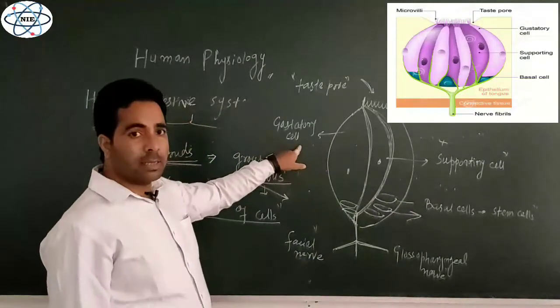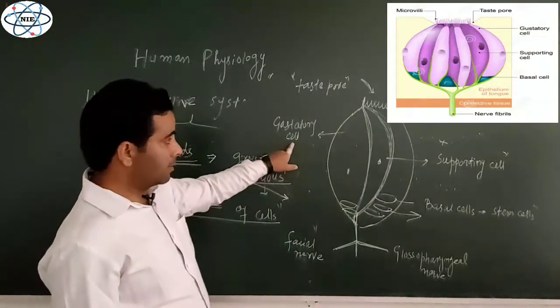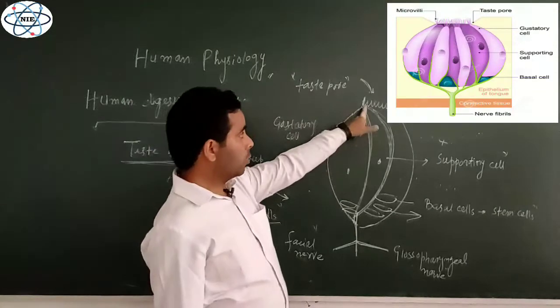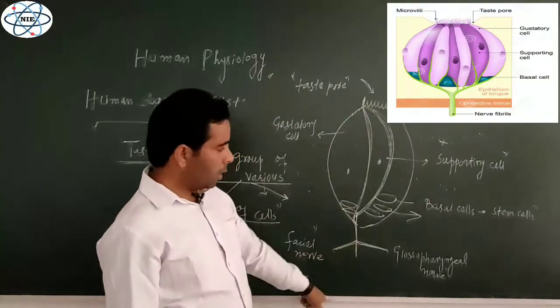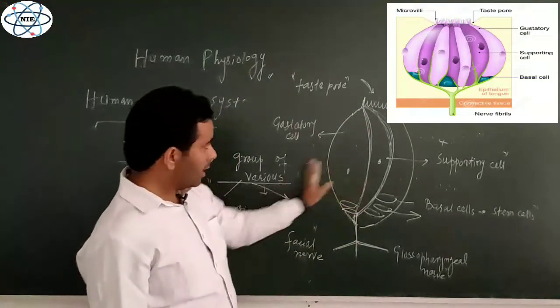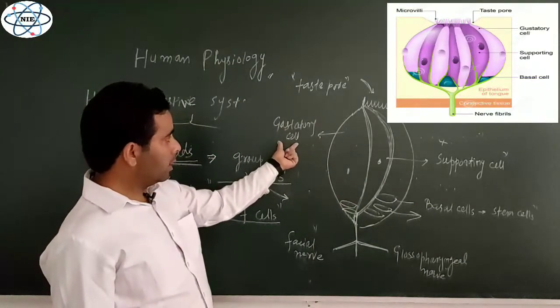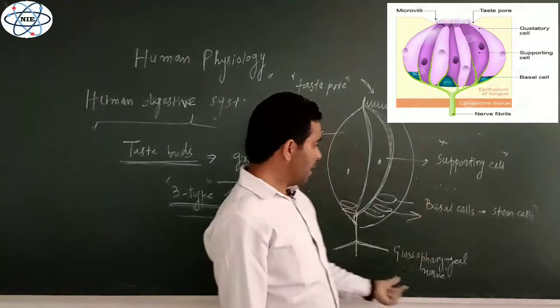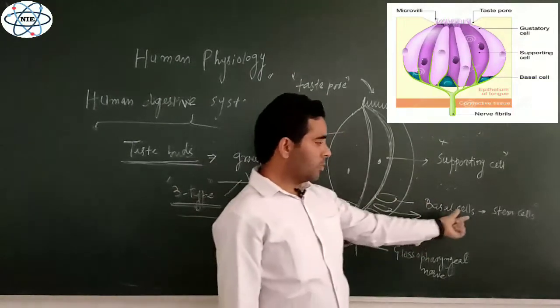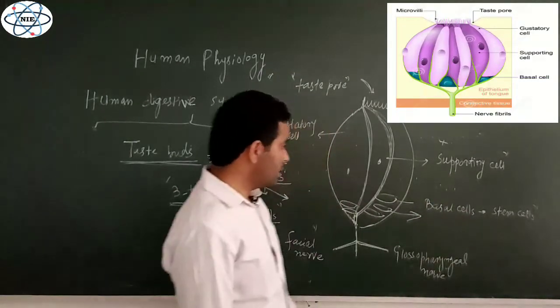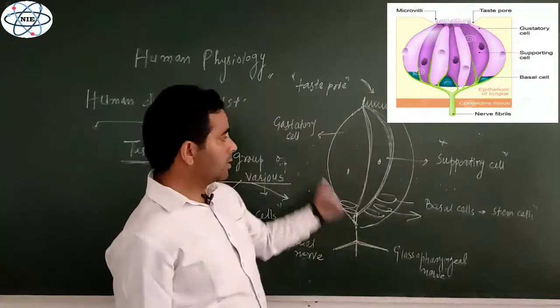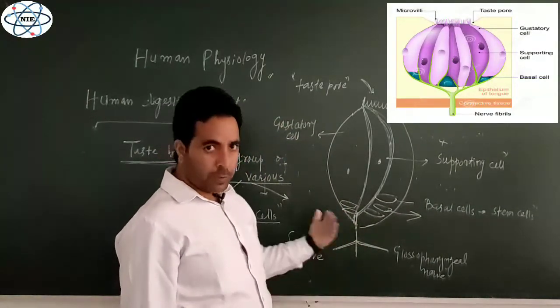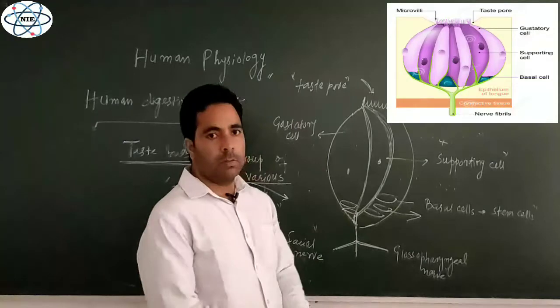Now the neurosensory cells, the receptor cells, are these gustatory cells, which have the microvilli on one side and the nerve fiber on the other side. Another cell that is providing support to this gustatory cell is known as a supporting cell. And there are also some basal cells which are stem cells, undifferentiated cells, which provide the repair to this taste bud whenever there is any damage, right?